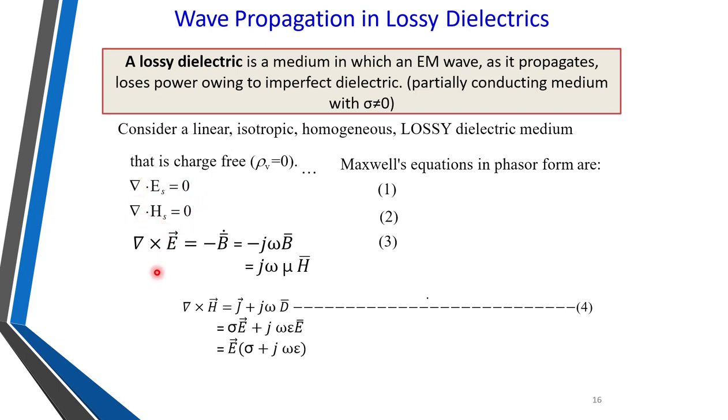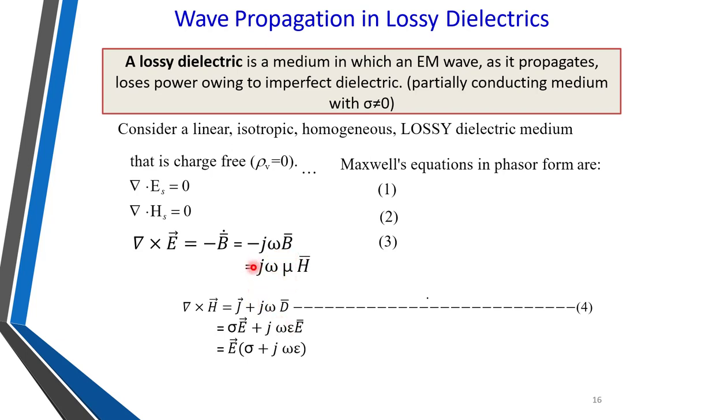And the third equation is del cross E bar is equal to minus B bar dot, and that is equal to minus j omega B bar, because the dot sign is replaced by j omega. Here we replace the dot sign in terms of j omega so that we can write this equation in terms of Helmholtz equations, considering the omega parameter, that is frequency dependency.